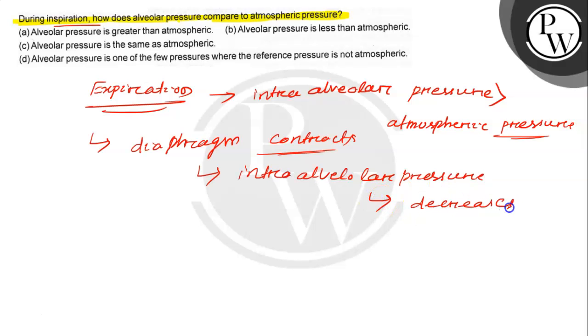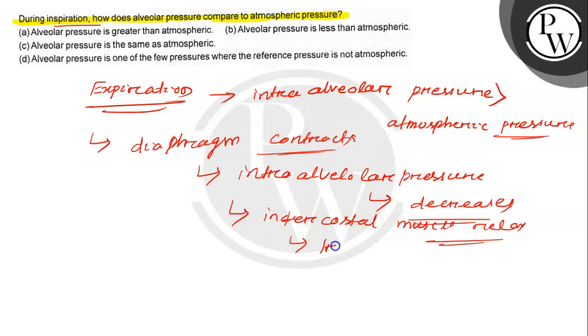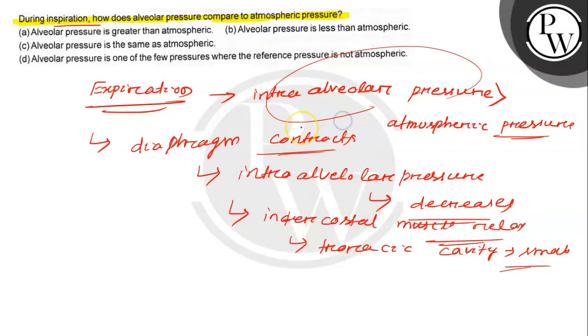At that time the intra-alveolar pressure decreases. And as the intercostal muscle relaxes, the thoracic cavity becomes smaller, and at that time the intra-alveolar pressure is increased.